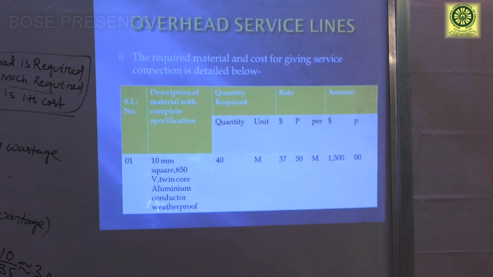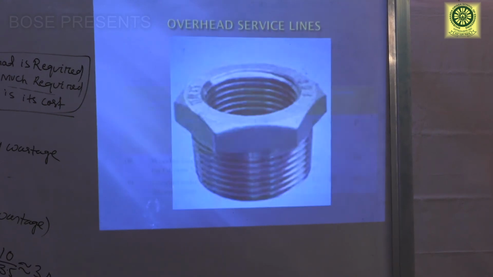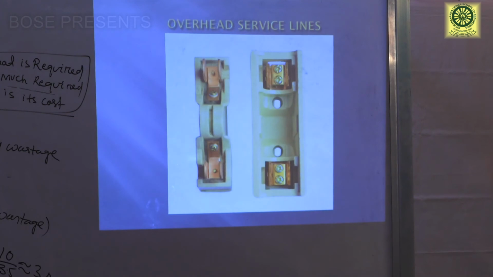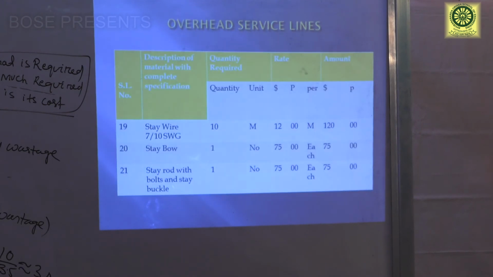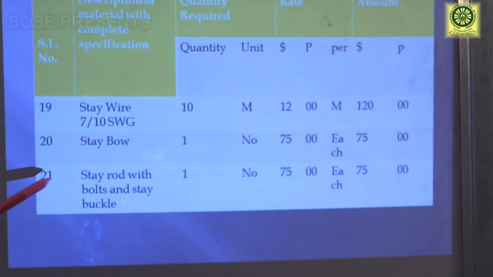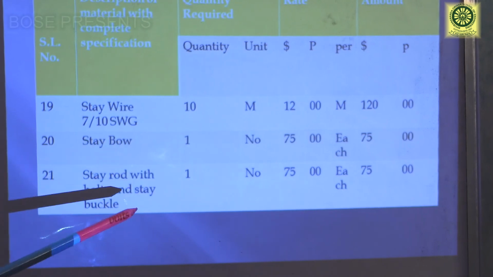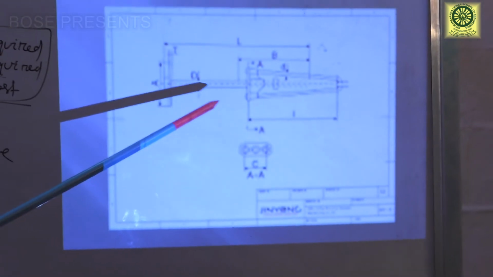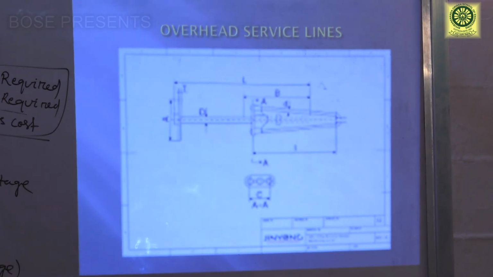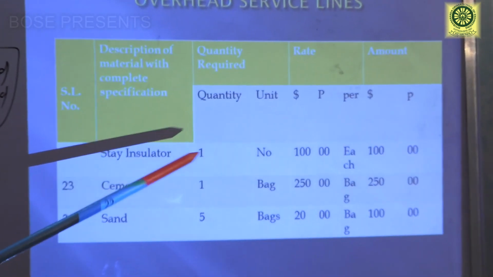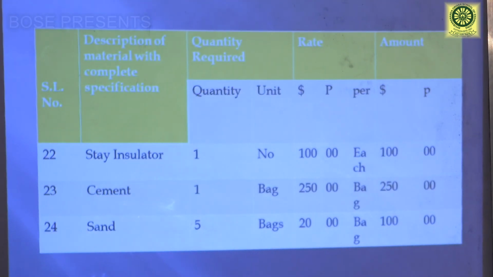Next, stay bow is one number required, 75 rupees. So stay rod with bolts and stay buckle, that is also required to support the stay wire. It is 75 rupees, one number is required. This is the construction of stay rod with buckle. Next, stay insulator. One stay insulator is required and its cost 100 rupees.